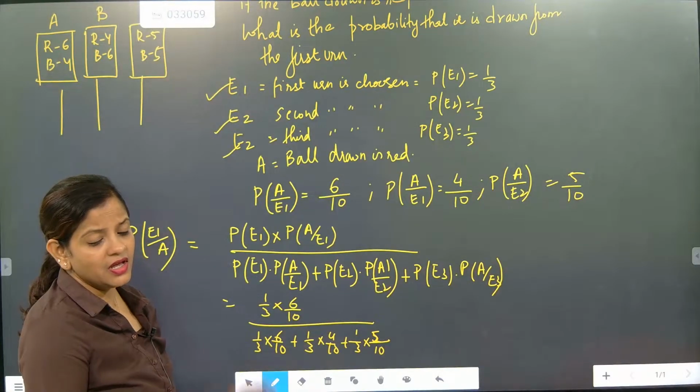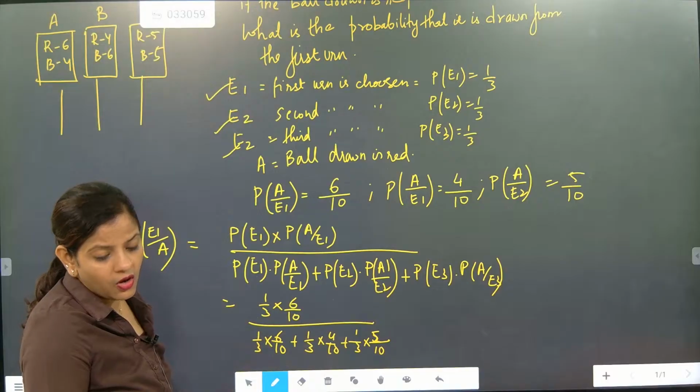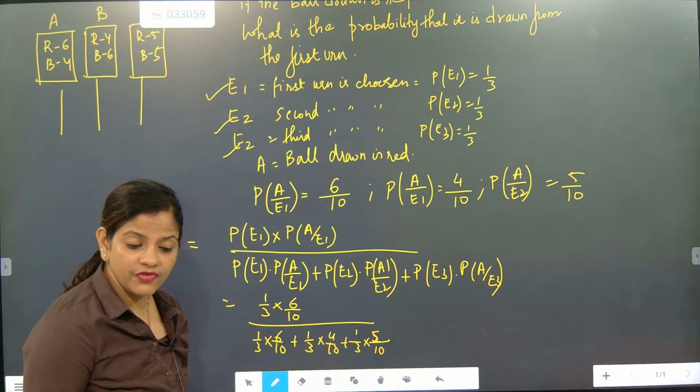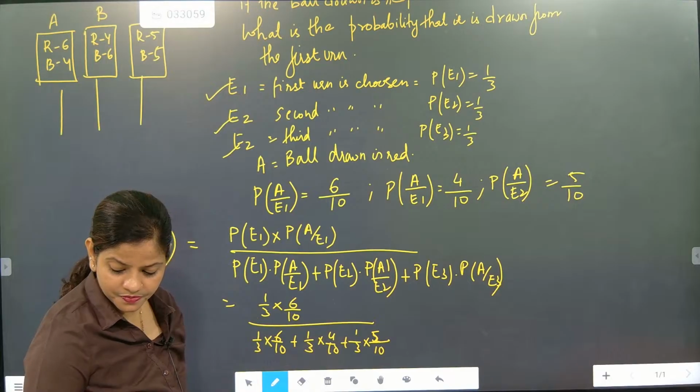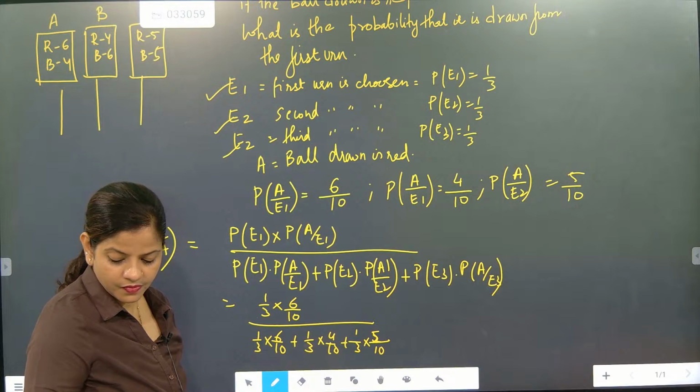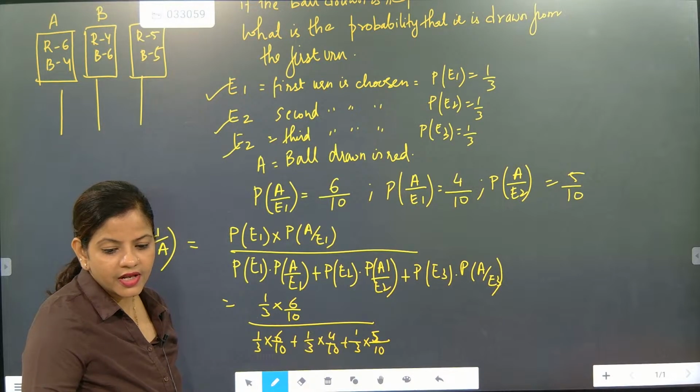Come on, say quickly. Did you get this? What is Bayes theorem and how we are going to do it? 2, 3 more questions we will be solving. It will be very beneficial for you. Did you get till here?